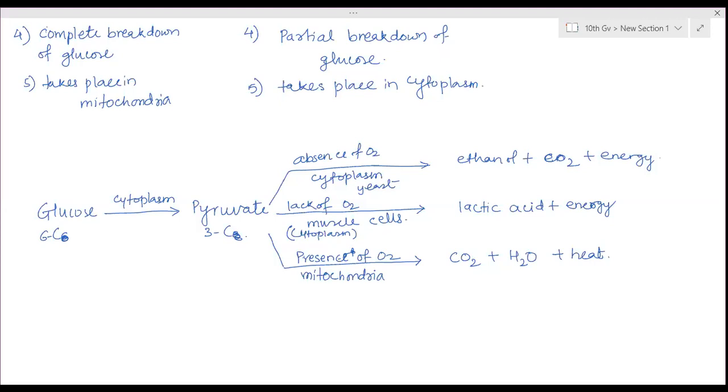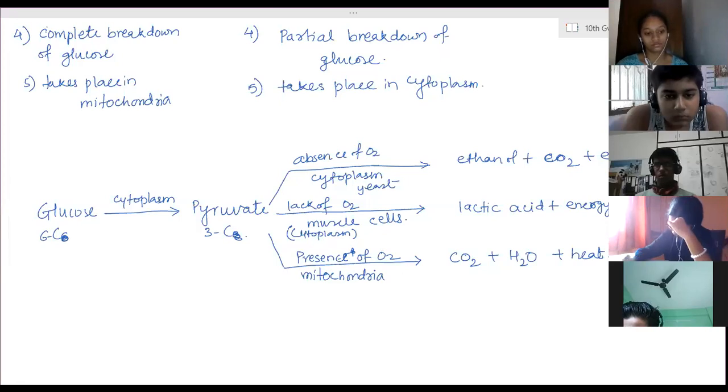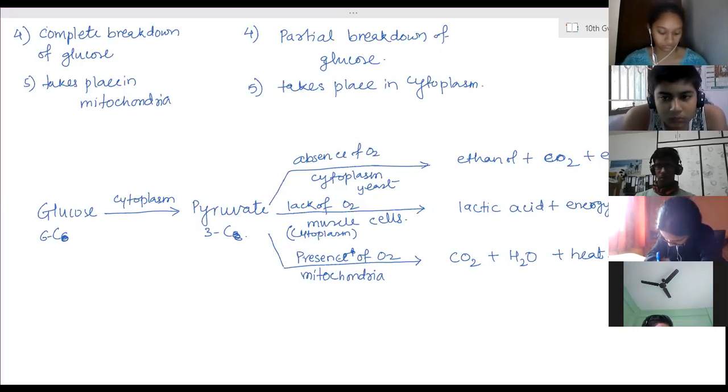So whenever they are asking for the muscle cells, you have to explain both of this, lack of oxygen and presence of oxygen, because muscle cells are not always respiring in lack of oxygen. Only when any person is doing heavy exercise or strained work, where more muscle movement is done, they have to respire faster because they need more energy. At that time those cells will not wait for oxygen and start respiring anaerobically.